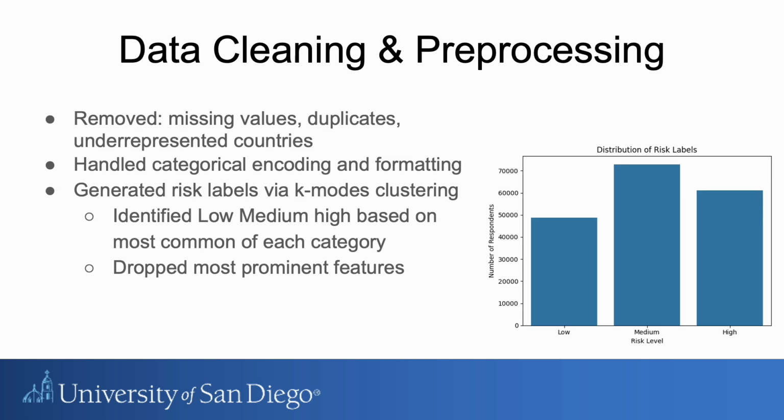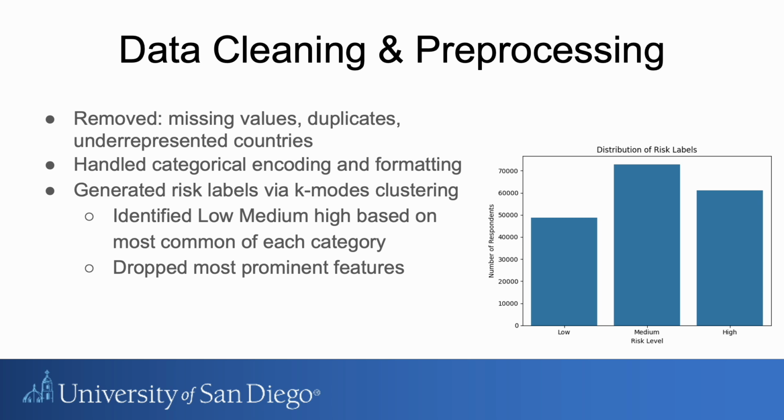Thank you. So now going to the data cleaning and pre-processing, first thing we did was remove missing values, duplicates, or underrepresentation within the countries. After that, we had category encoding and formatting. And the big thing I want to highlight here is generating the risk label by doing K-mode clustering.